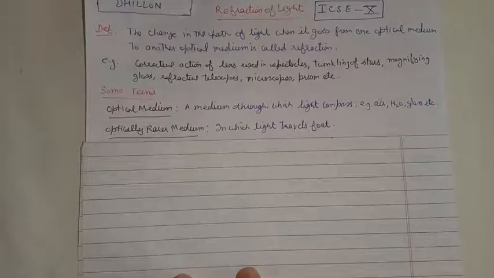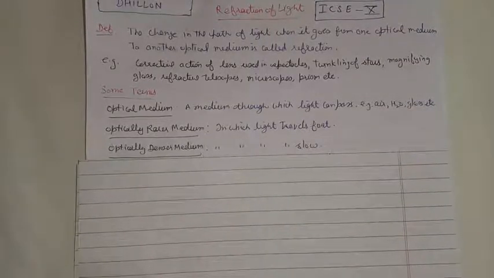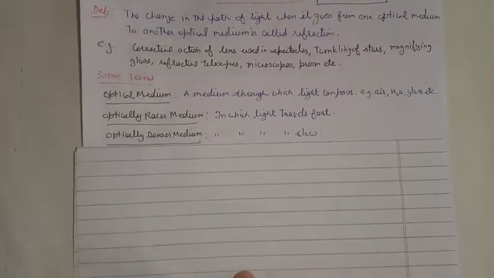Optically rarer medium. Rarer medium means a medium which has lesser optical density, which means light travels fast in it. Optically denser medium has high optical density. When light passes through this kind of medium, it will travel slow, that is, its speed will be slow. For example, air is an optically rarer medium in which speed is fast, but water or glass act as optically denser medium, because in these mediums the speed of the light is slow.